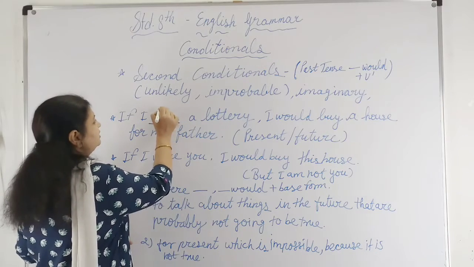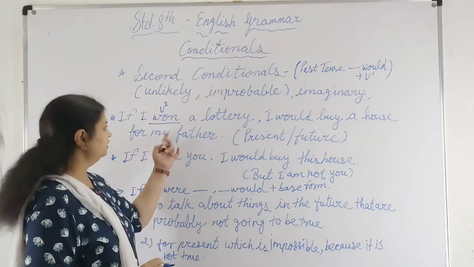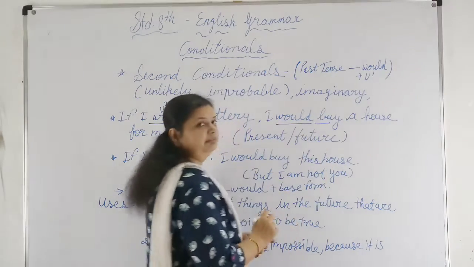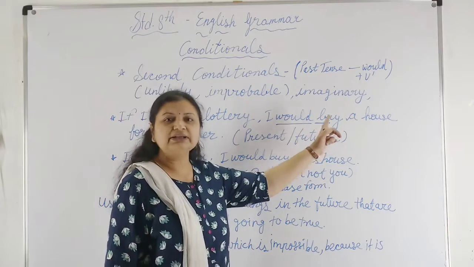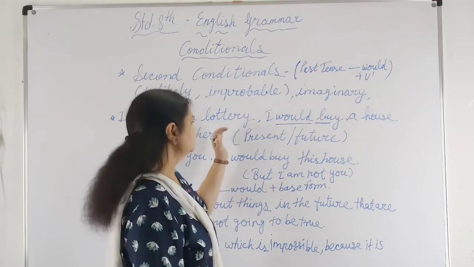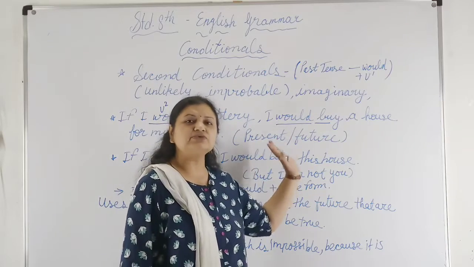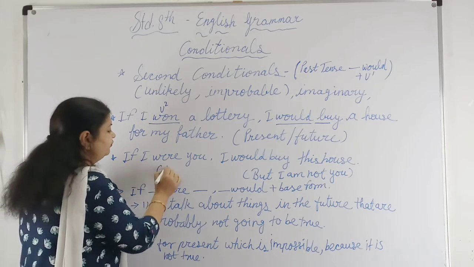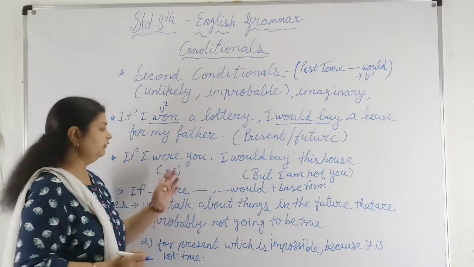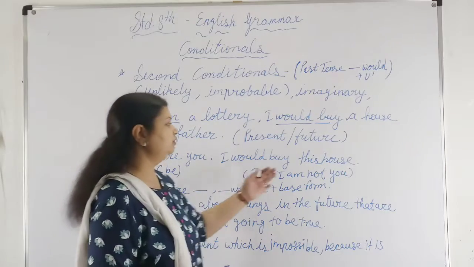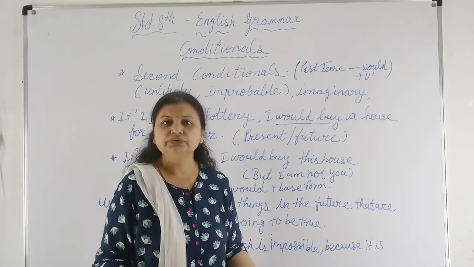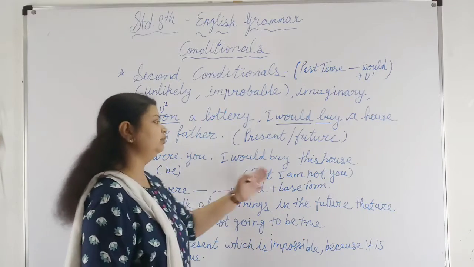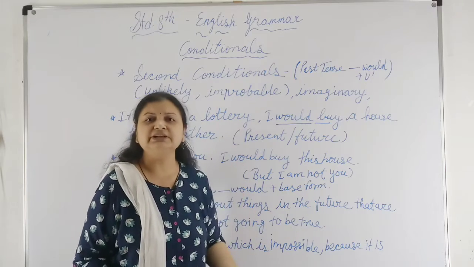Past tense will be here, the verb second form in the if clause, and would plus the first form of the verb in the next clause, the main clause. Okay, so this is the condition, and you have to remember that this is used for present and future. Now see, if I were you, this is the form of be. If I were you, I would buy this house, but I am not you. So it is said that if I were you, I would buy this house. This is just imaginary.